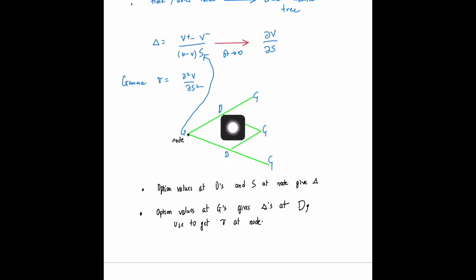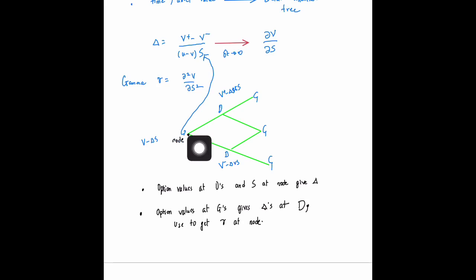So even though the deltas here are different, what we did is we started with the portfolio which we evaluated over here, which was v minus delta s. Then we looked at the values of the portfolio at this particular point, v plus minus delta us, and this was v minus delta vs. From that, no arbitrage gave us the value of the delta over here.